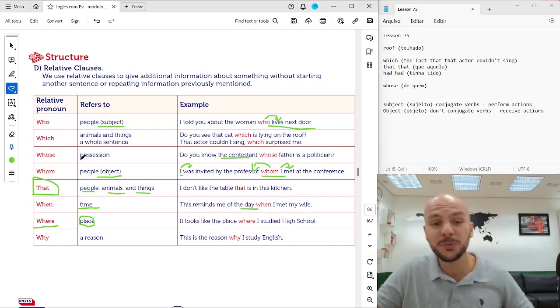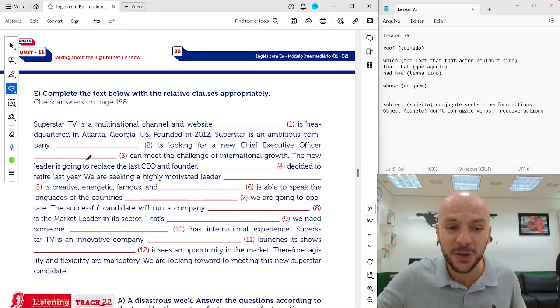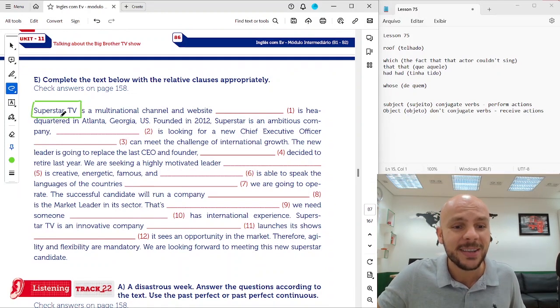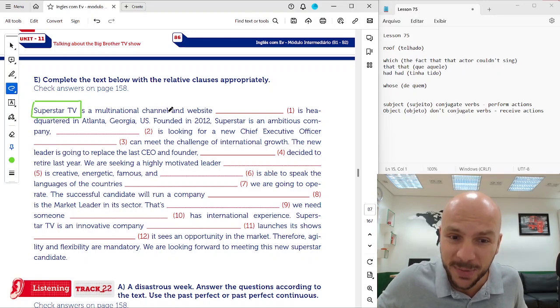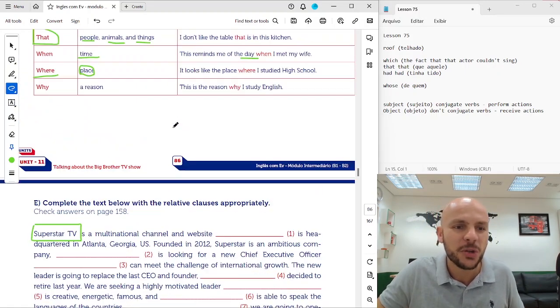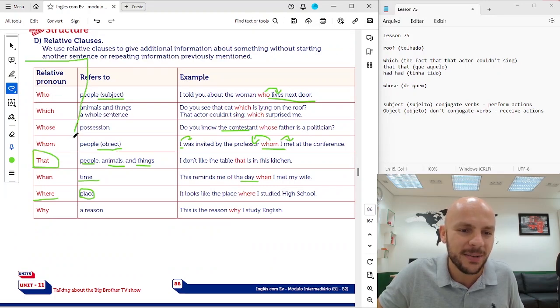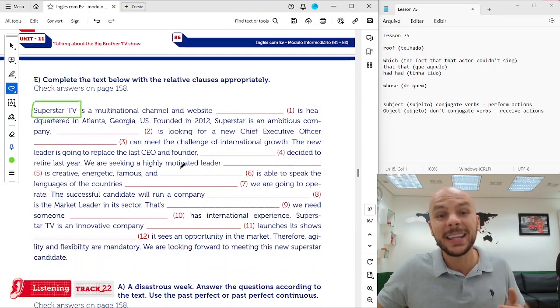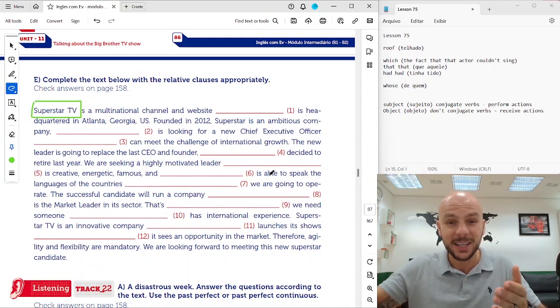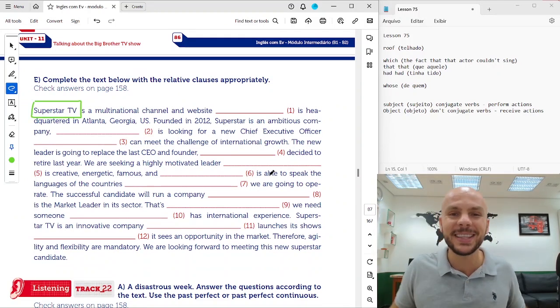And now you're going to practice a little bit to see if you got it. We have a text here about Superstar TV, okay? Superstar TV is a multinational channel and website, and now you are going to complete the text using the relative clauses or the relative pronouns, all right? You're going to complete it, and after that, we are going to correct it together, all right? Yeah, so press pause now and complete this text, please.